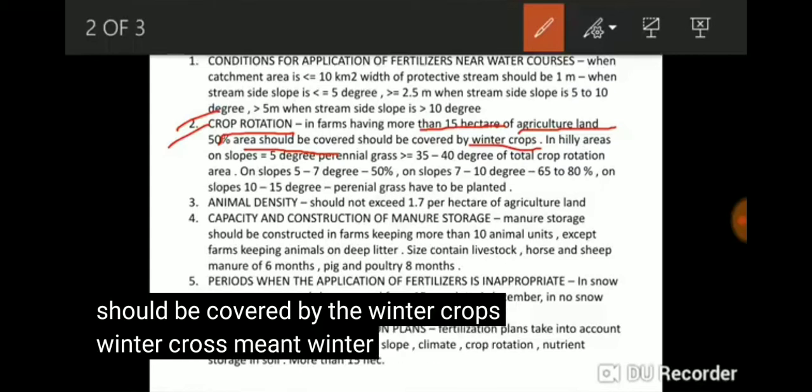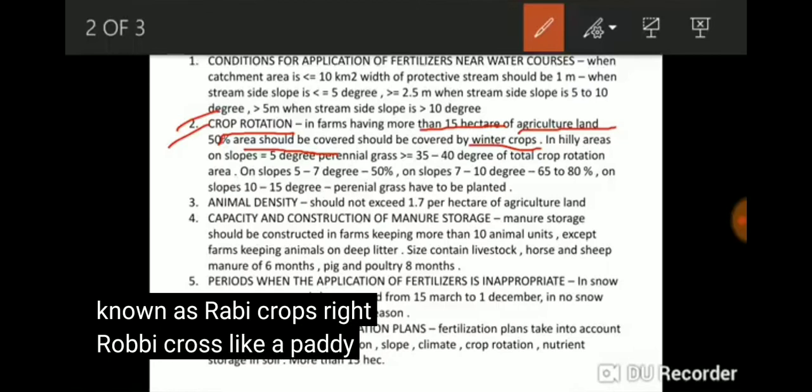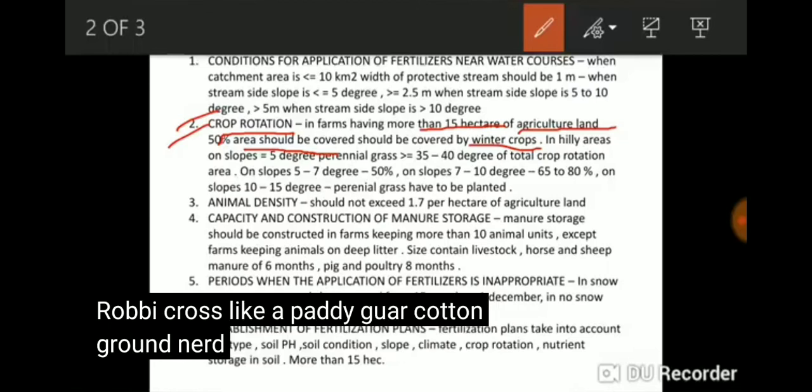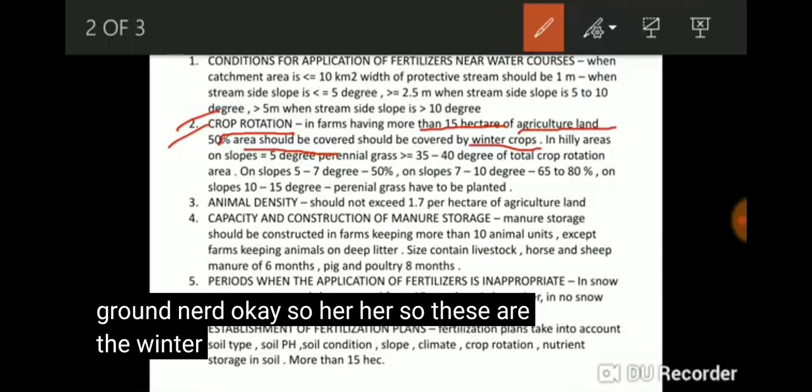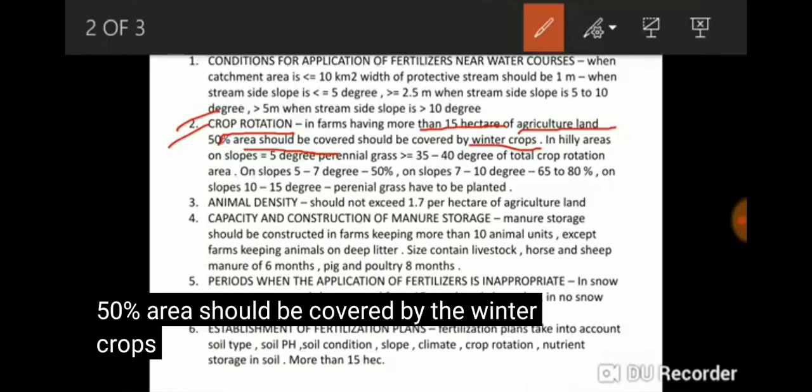Winter crops are also known as Rabi crops, right? Rabi crops like paddy, guar, cotton, groundnut, arhar. So these are the winter crops which are grown. So 50% of the area should be covered by the winter crops.